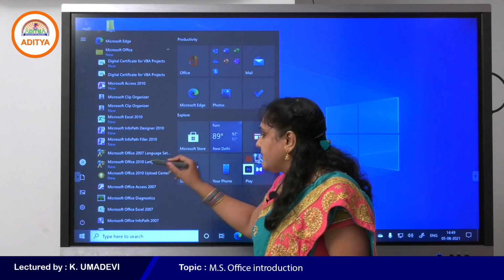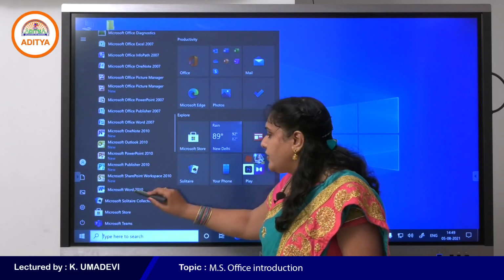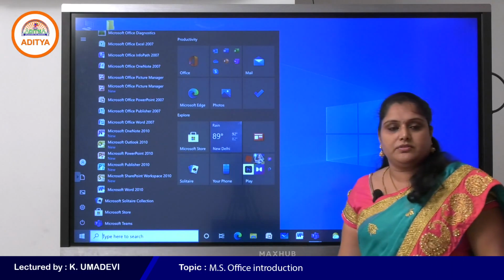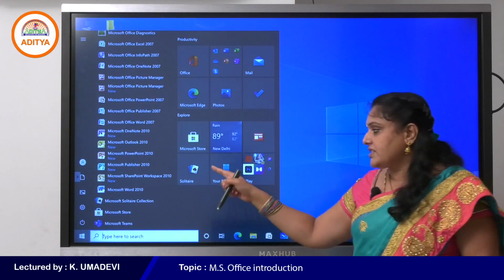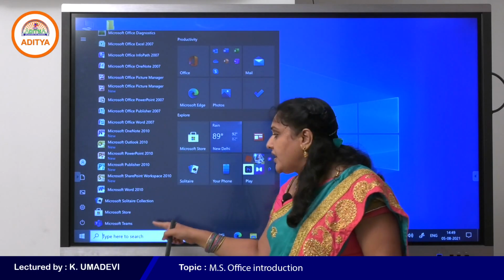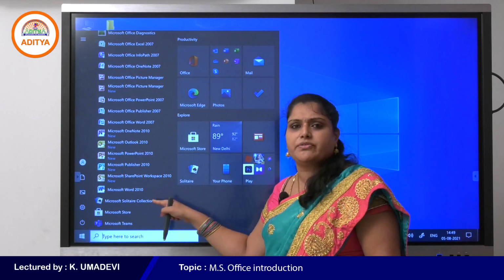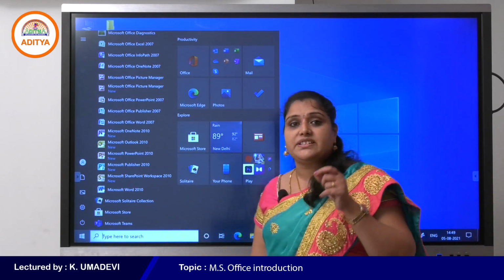So this is Word 2010. So first you can go with the Start menu or Start button, and then under all programs you have to search for Word 2010 or MS Word, or simply you can search for it by using the search bar.